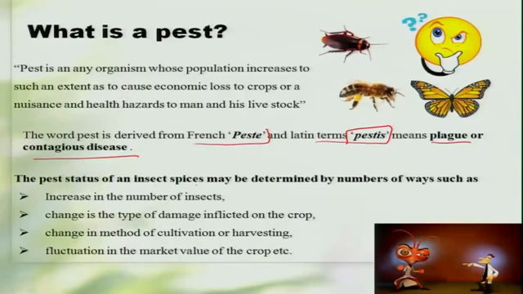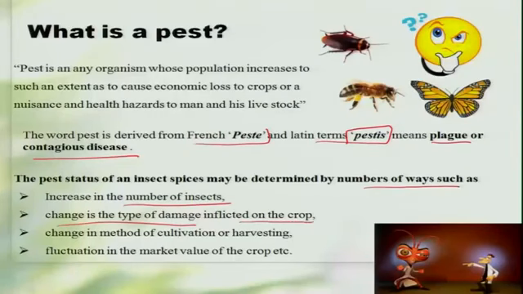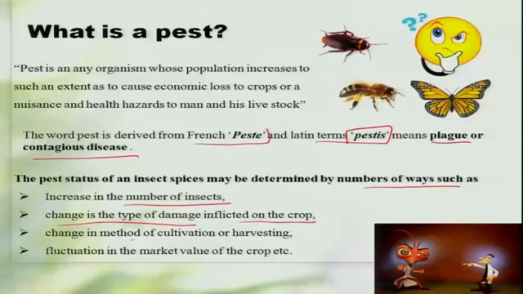The pest status of an insect species may be determined in a number of ways, such as an increase in the number of insects, like the insects might suddenly develop and multiply into a huge population, and thus they become pests. Or by a change in the type of damage inflicted on the crop. If an insect which is a defoliator might not be a serious threat, but it shifts its feeding site to the fruits, then it becomes a serious pest. Then there is the method of cultivation or harvesting: depending upon how the crop has been cultivated or harvested, the pestiferous nature of an insect can be decided.